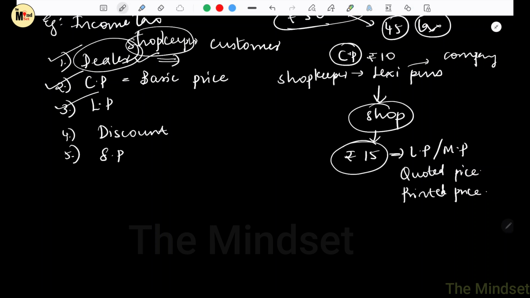Next is discount. In order to sell out the old stock or for some other reasons, the shopkeeper decides, okay, I'll give some discounts so that people come and buy this. That is the discount, and then there is a discounted price. For example, for this Lexi pen, he decided, okay, let me give it for 12 rupees instead of 15 rupees because some pens are going to expire soon. So then this becomes the discounted price.